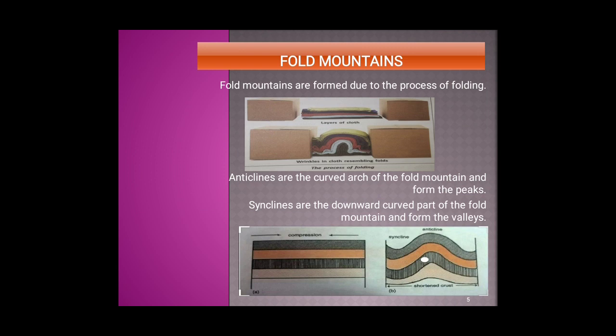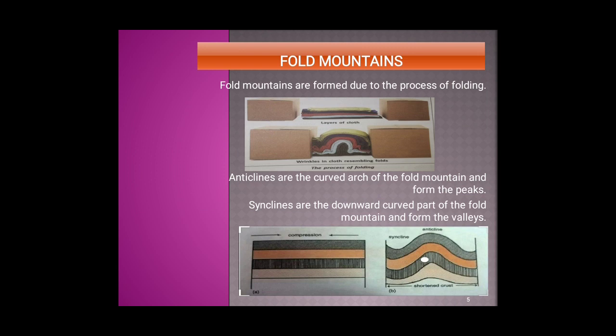Due to compressional forces below the earth crust, that is, the push from either side of the crust, folding results in formation of anticline and syncline. The folded top of the mountain is called anticline, and the curved downward part of the fold is called syncline.